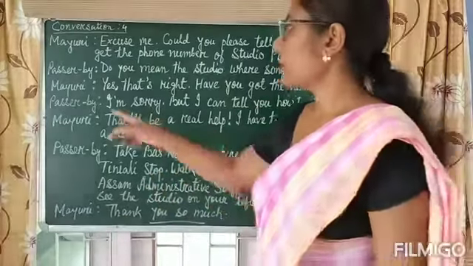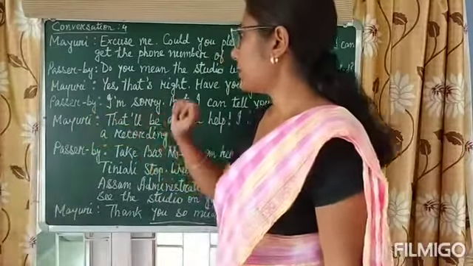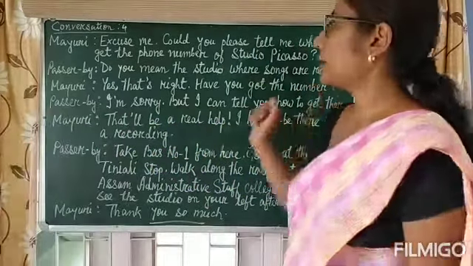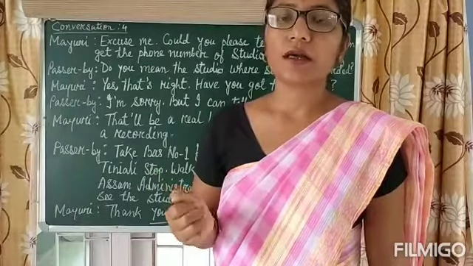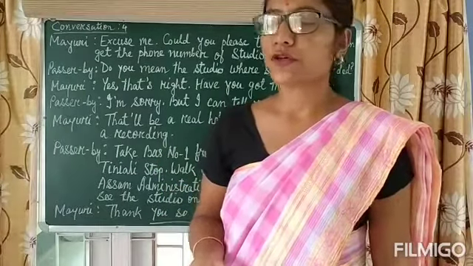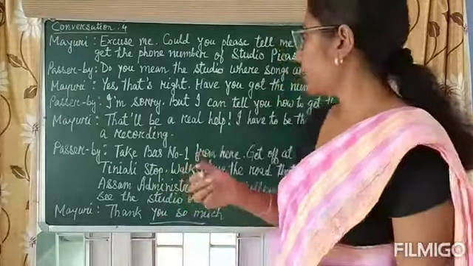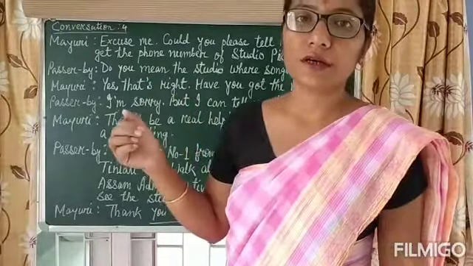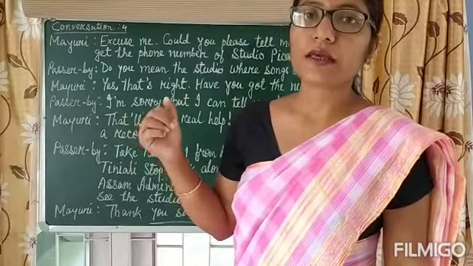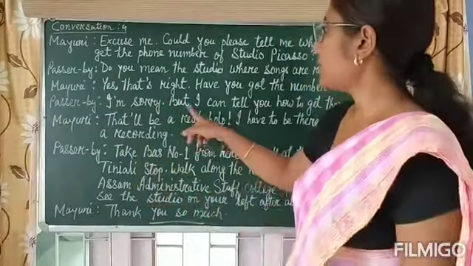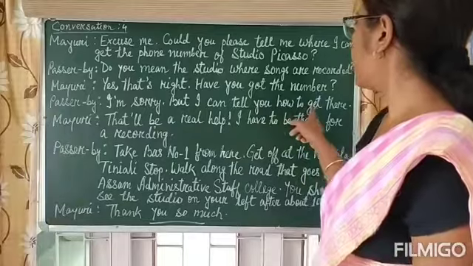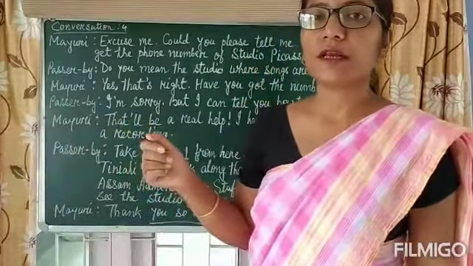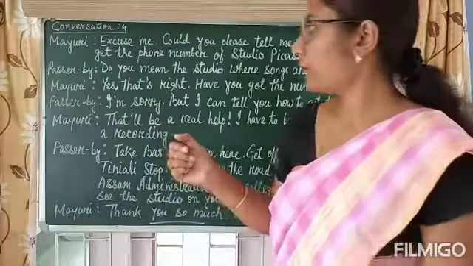Then the passerby replied, I'm sorry, but I can tell you how to get there. I'm very sorry, I can't give you the number. I don't know the number. So I can just help you out by showing the way, how you will reach there, how you will go there. So he said, but I can tell you how to get there. How you can get that place, I can just tell you.